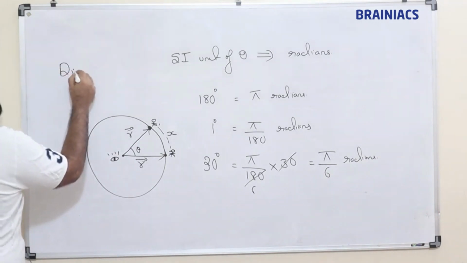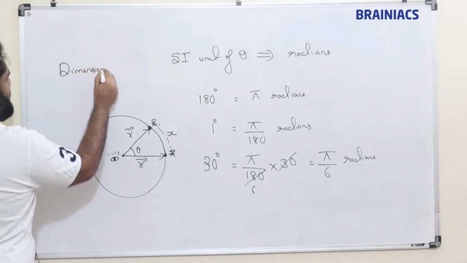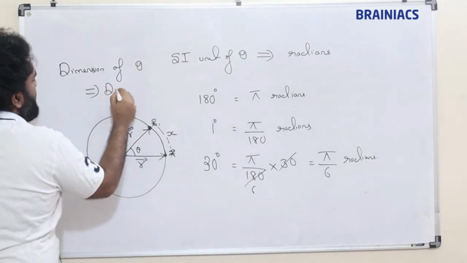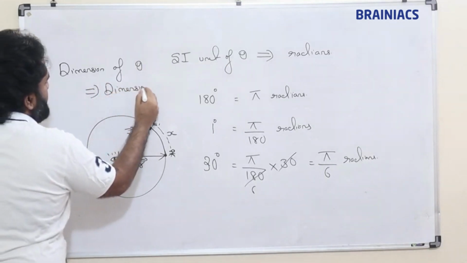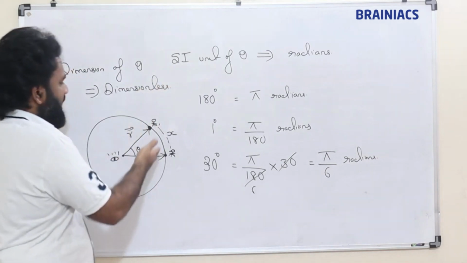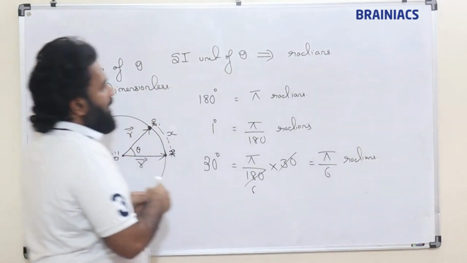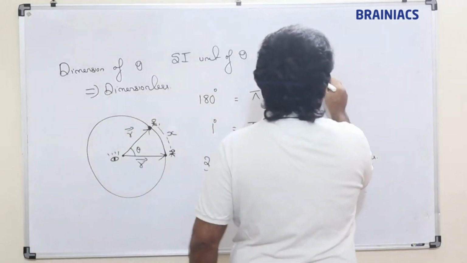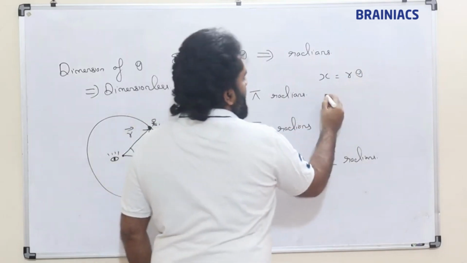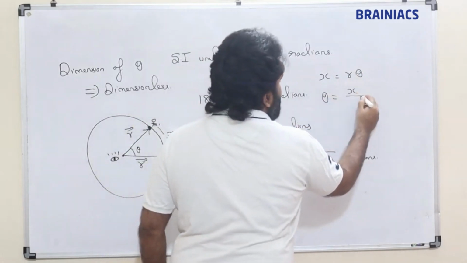Dimension of theta. Dimension of theta is what? It is dimensionless. Because we have written x is equal to r theta. Arc is equal to radius into angle, so theta is equal to x by r.